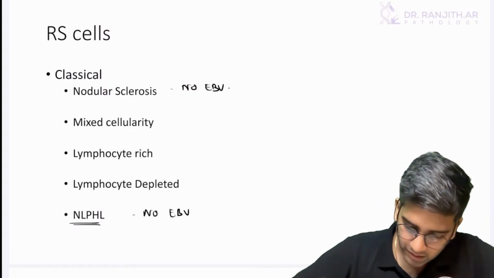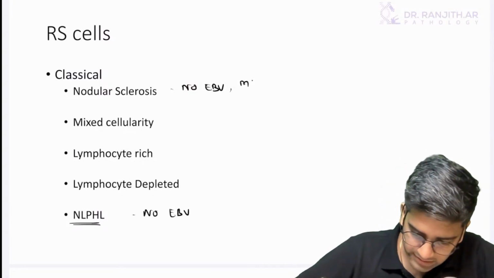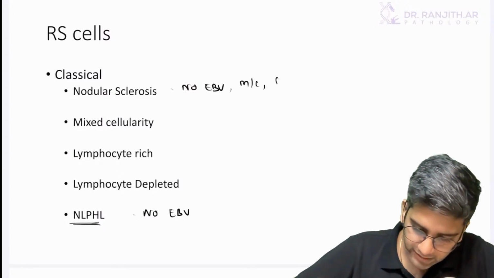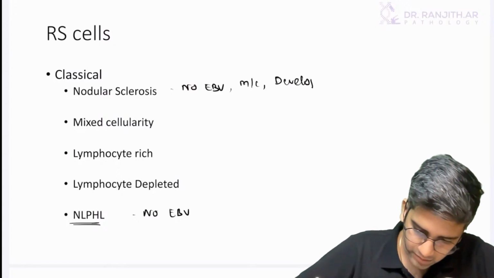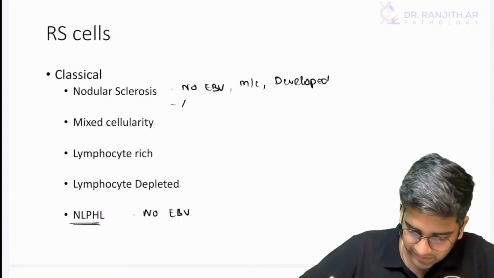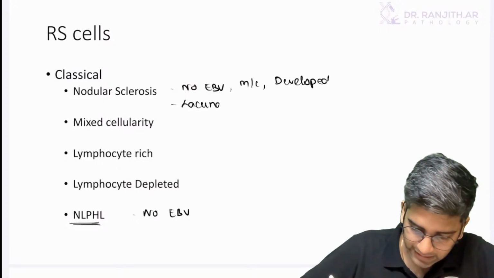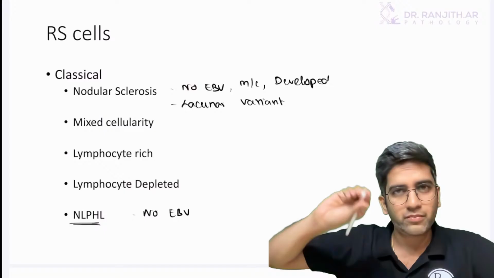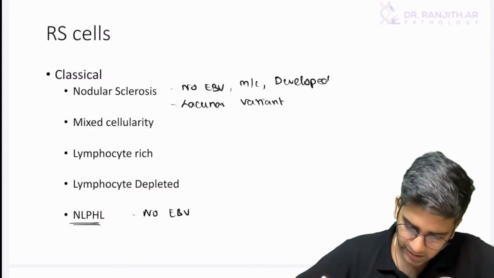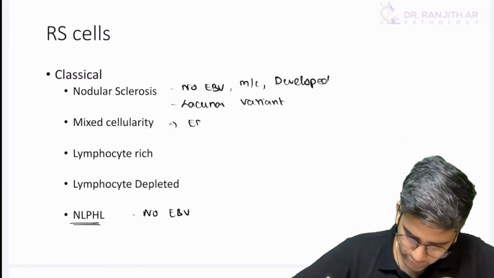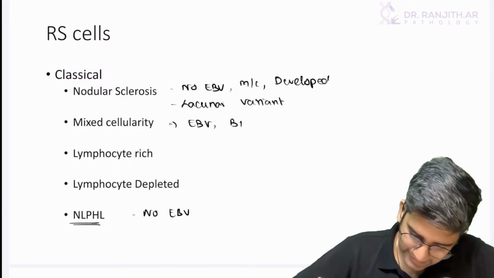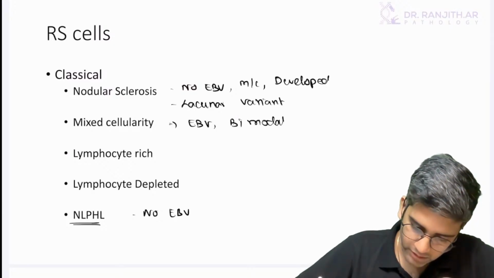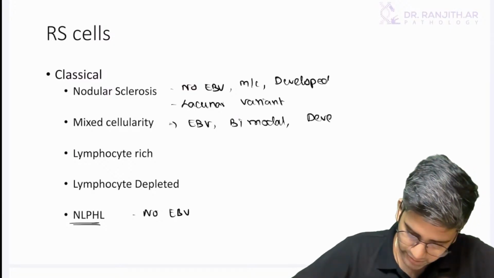Nodular sclerosis is the most common subtype seen in developed nations. Along with the classical RS cell, I'll have the lacunar variant of the RS cell. An empty space, that's a lacuna. Here, this is associated with EBV, with the classical bimodal distribution seen in developing nations.